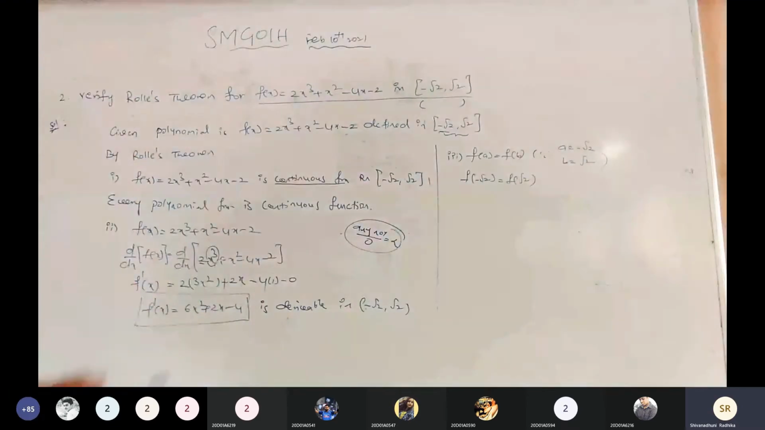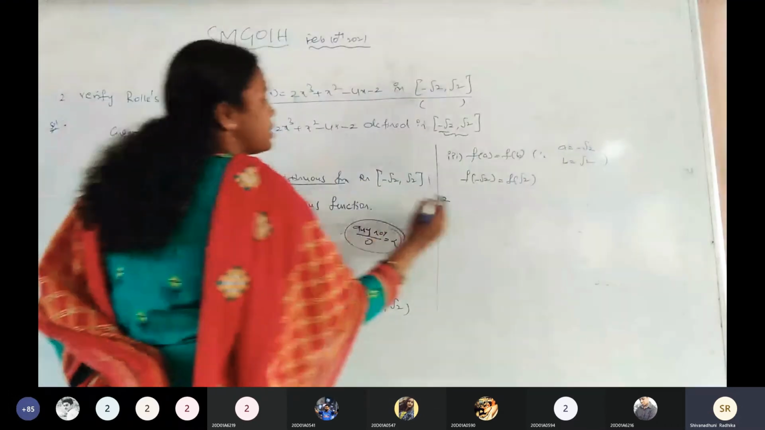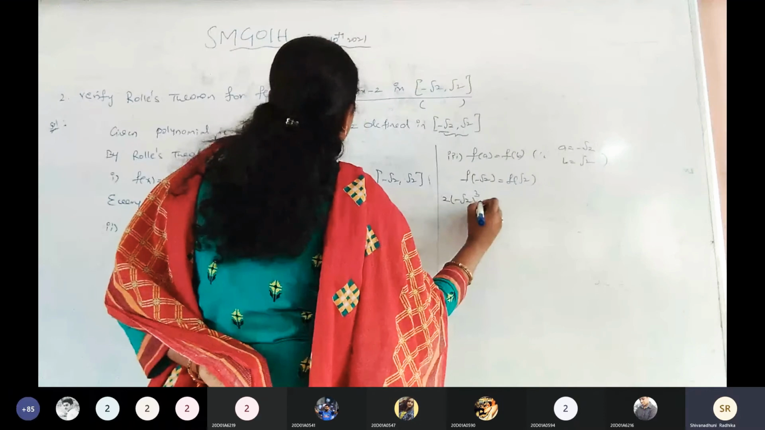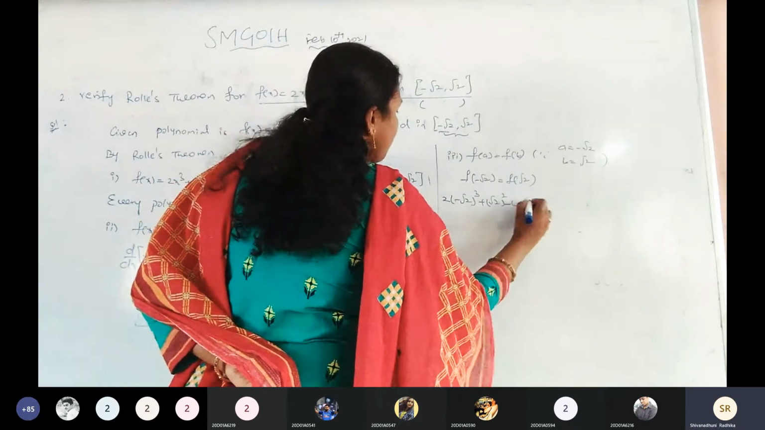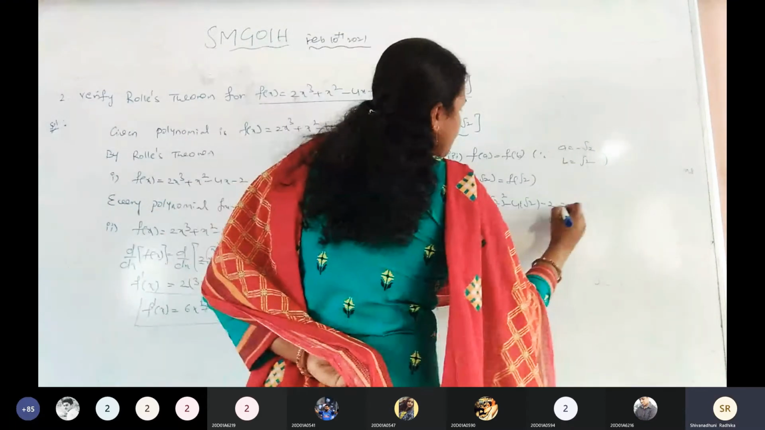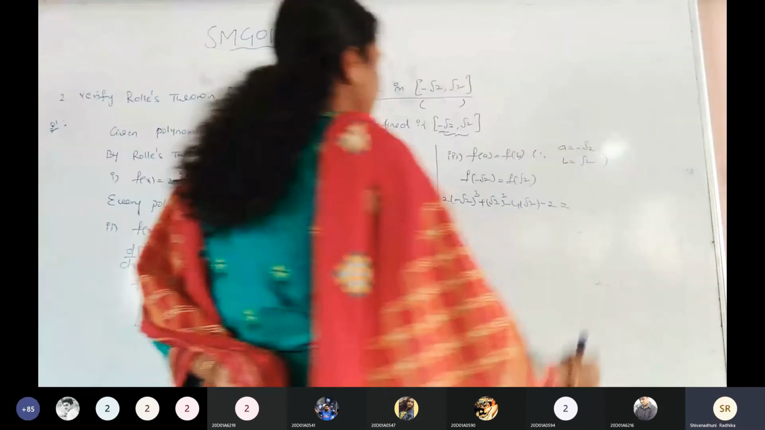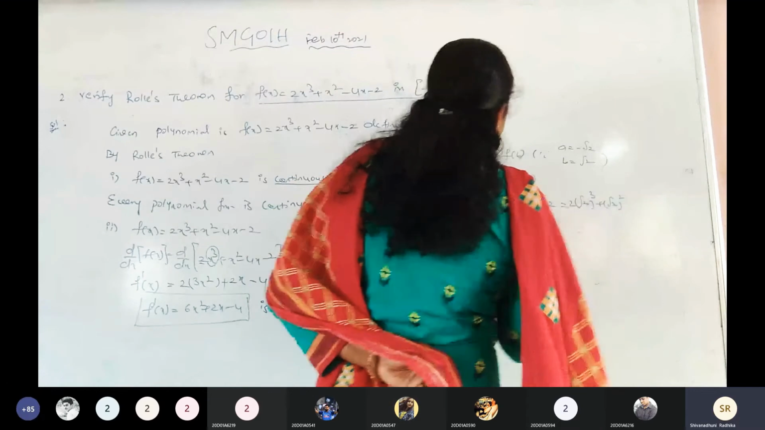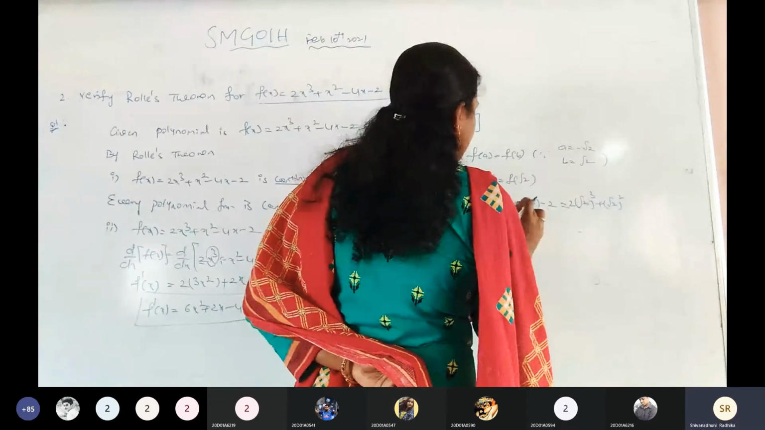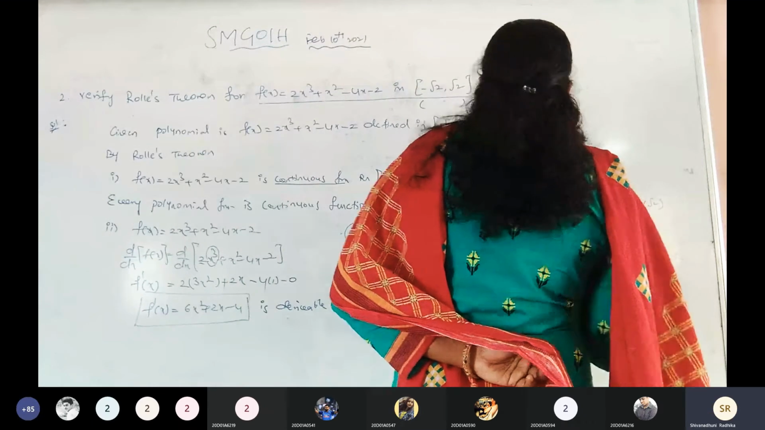f of minus root 2 is of the form f of x, so substitute x equals minus root 2 in f of x. What we are getting here: 2 into minus root 2 whole cube plus minus root 2 whole square minus 4 into minus root 2 minus 2, that is equal to f of root 2. Again substitute root 2: 2 into root 2 whole cube plus root 2 whole square minus 4 into root 2 minus 2.